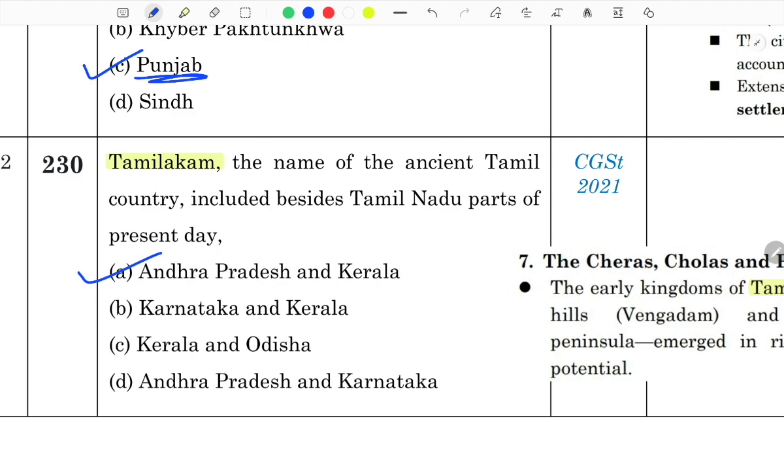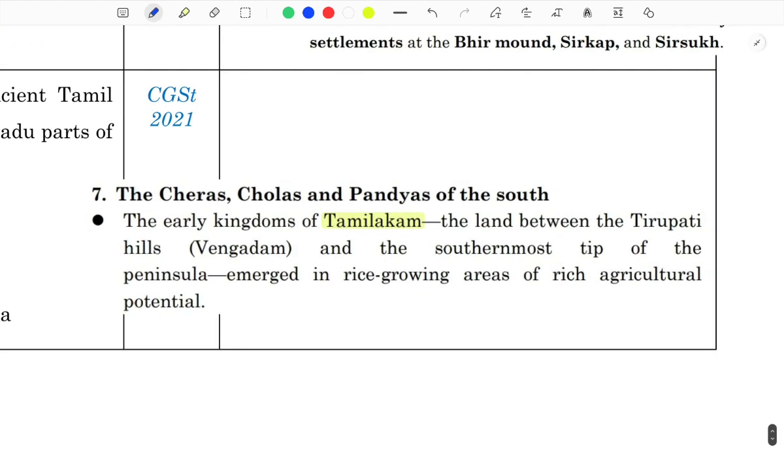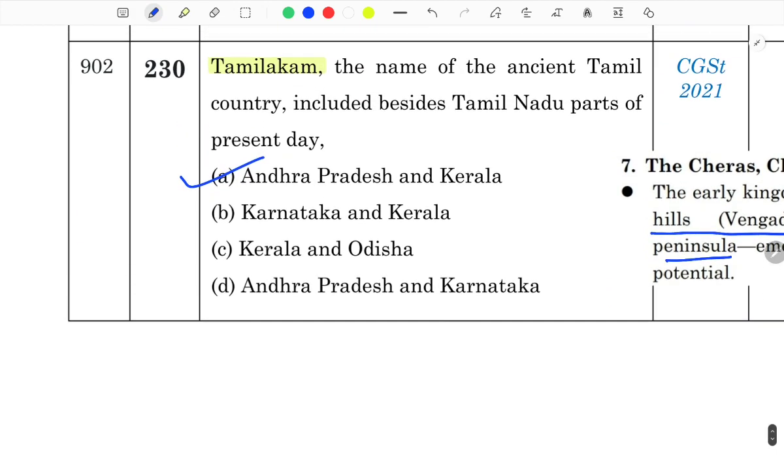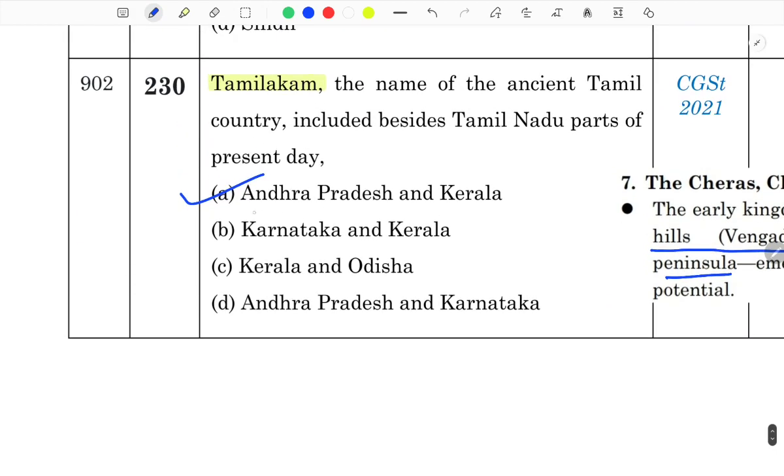Now see, what I mentioned in the notes: under the heading of the Cheras, Cholas and Pandyas of the south, you have written that the early kingdoms of Tamilakam, the land between the Tirupati hills and the southernmost tip of the peninsula, emerged in rice growing areas of rich agricultural potential. The Tirupati hills. By this you can jump, okay, that Tirupati is in Andhra Pradesh. Just connect your geography also.